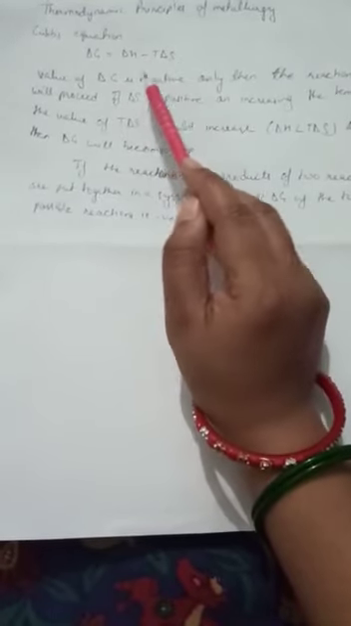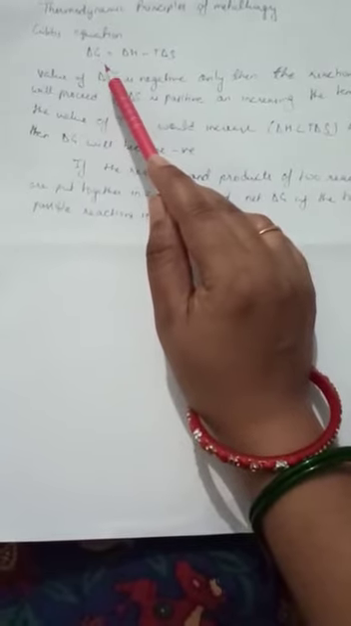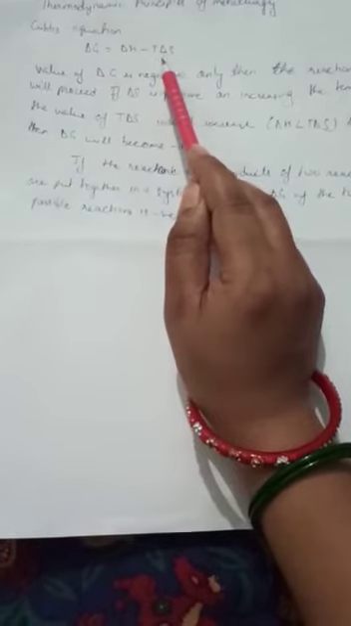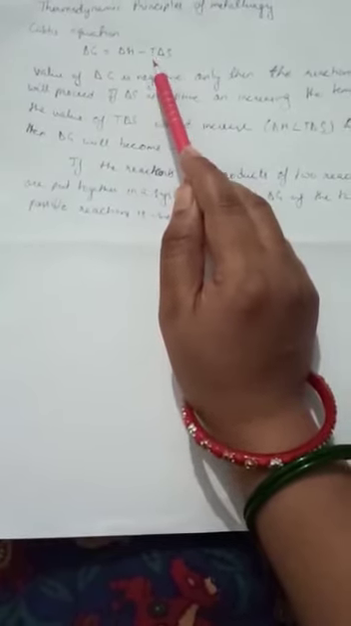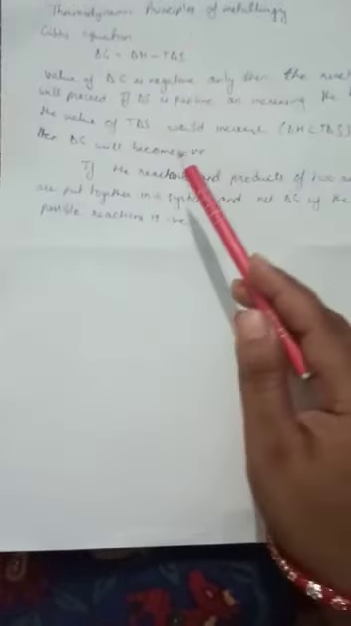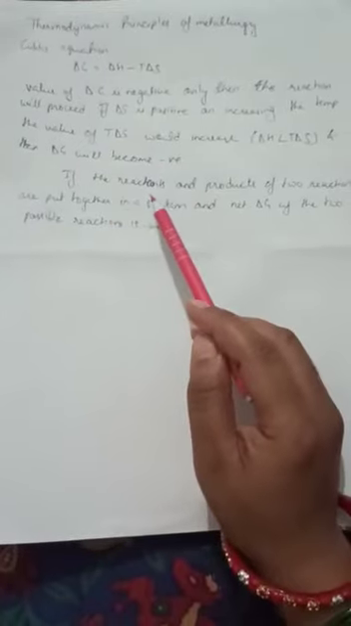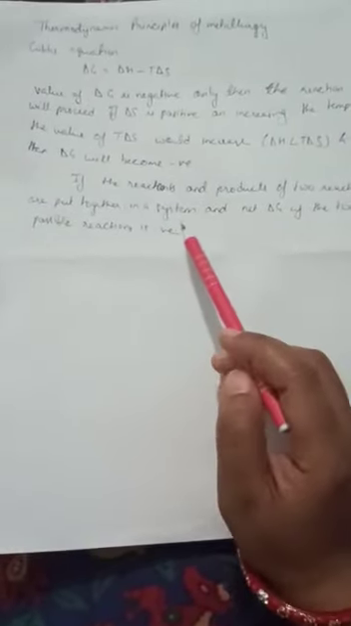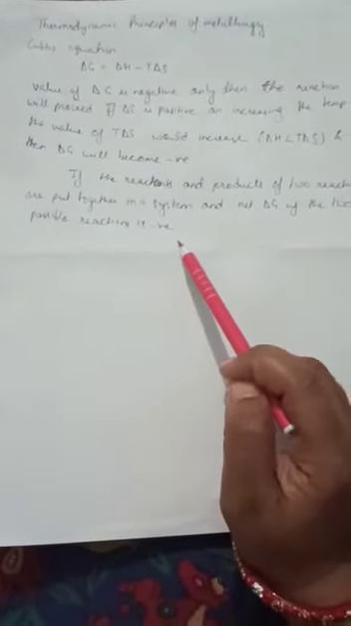So overall, to make delta G negative, it is necessary to have a positive value of delta S, and also an increased value of T. The next situation which is necessary is if the reactants and products of two reactions are put together in a system and the net delta G of the two possible reactions is negative.